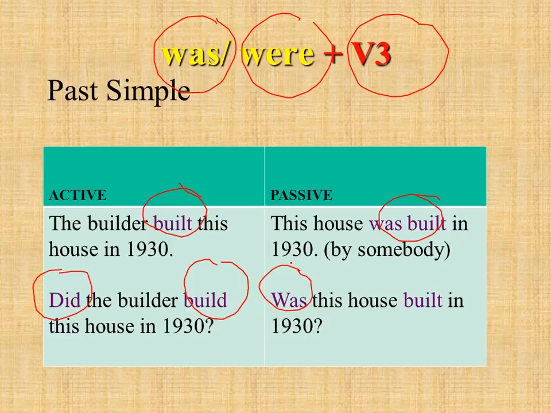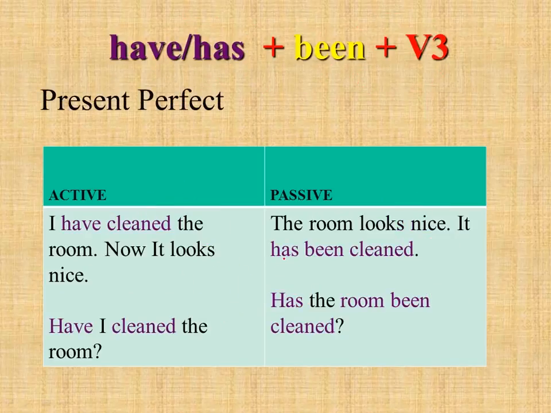So let's move on. The next tense is present perfect active and present perfect passive. Once again we have the formula for present perfect passive only. It's have, has plus been plus the third form of the verb. Look at the sentences, please. The room looks nice. It's a result. It has been cleaned. Look at the formula. It has been cleaned means that somebody has cleaned it beforehand.